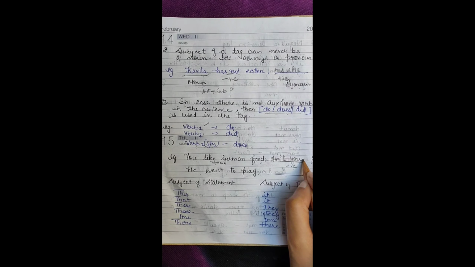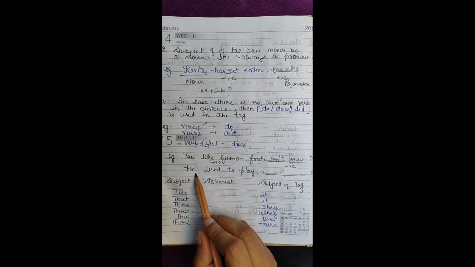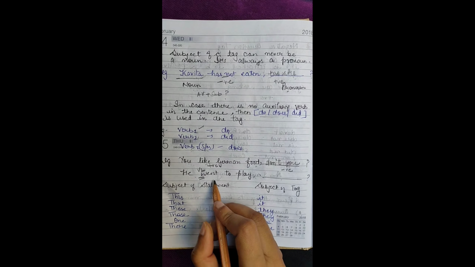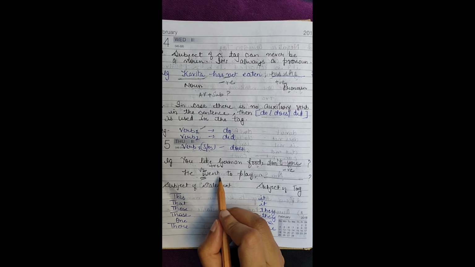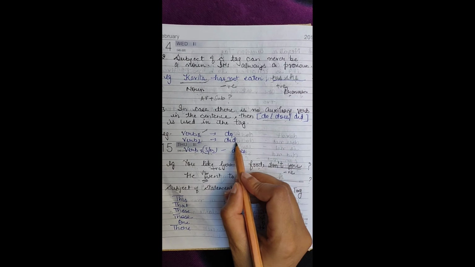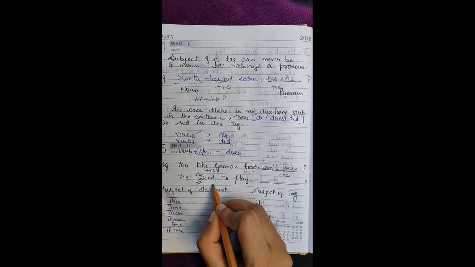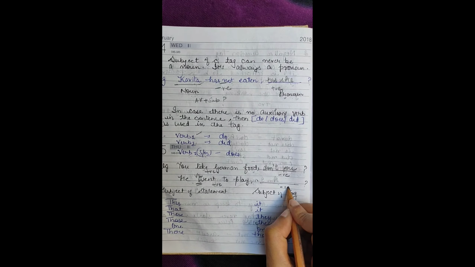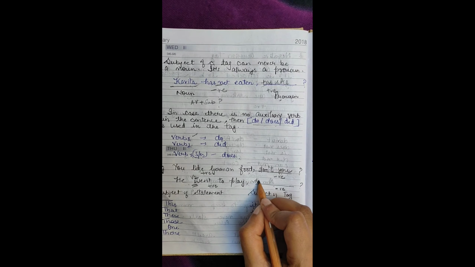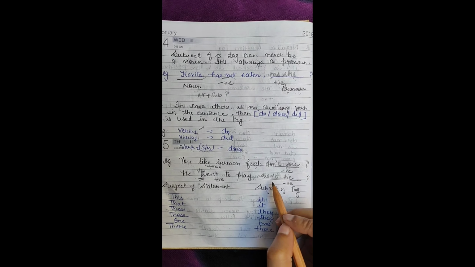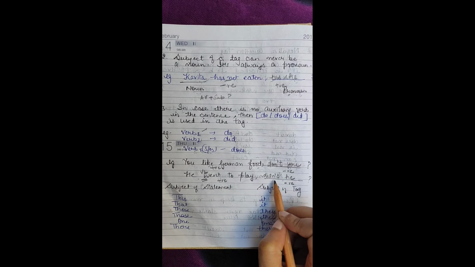Don't you? Next example, he went to play. You all know very well this is the second form of verb and this is simple past tense. And what is the helping verb or auxiliary verb of simple past tense? Did. Then this is a positive sentence, so the question tag will be negative. Didn't he?